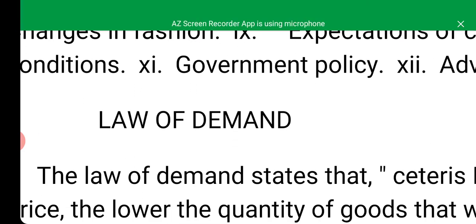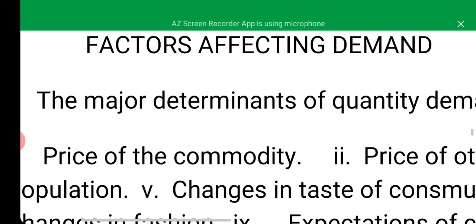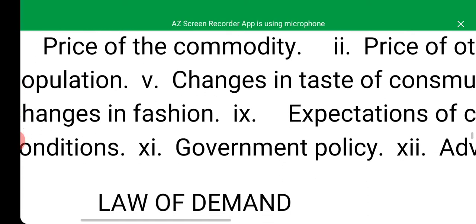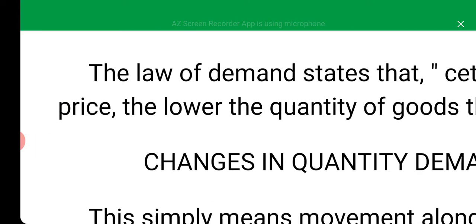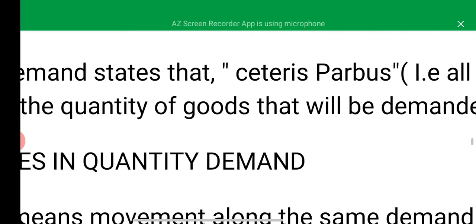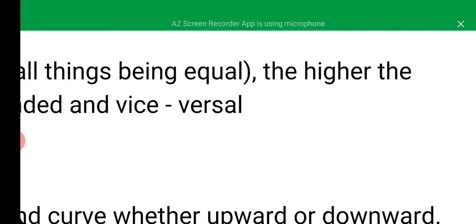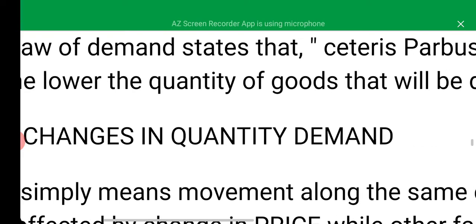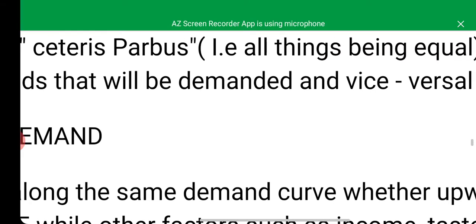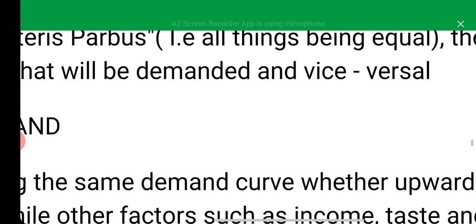Let's look at the law of demand. All what we've said earlier are those factors that would determine the rate at which people will demand for such commodity. The law of demand states that ceteris paribus, that is, all things being equal, the higher the price, the lower the quantity of goods that will be demanded, and the lower the price, the higher the quantity of goods that will be demanded.